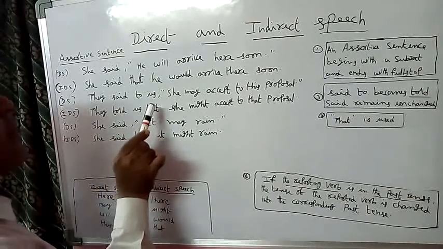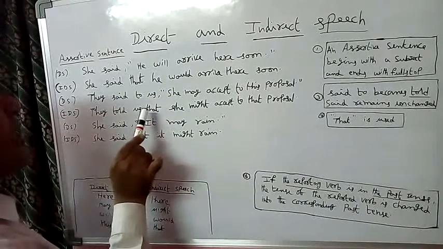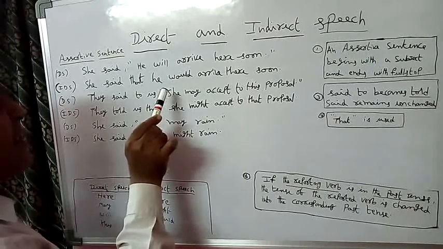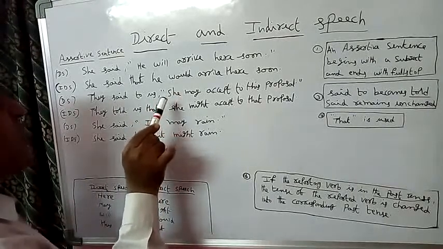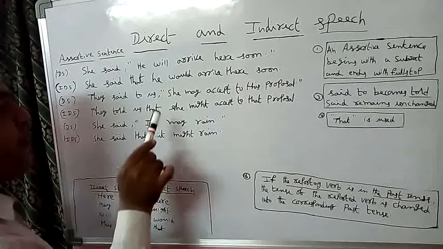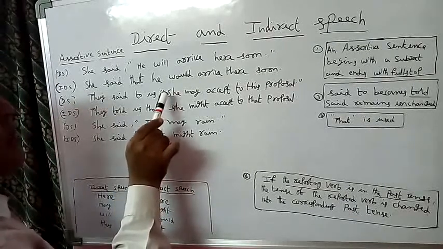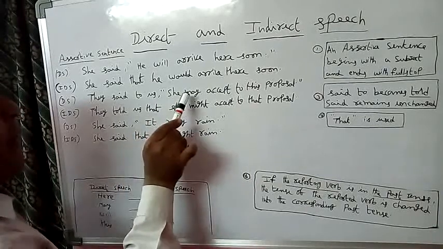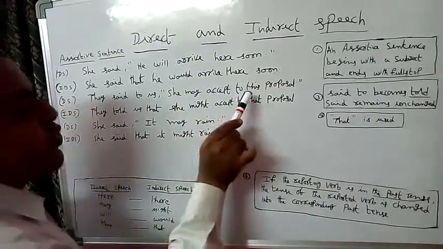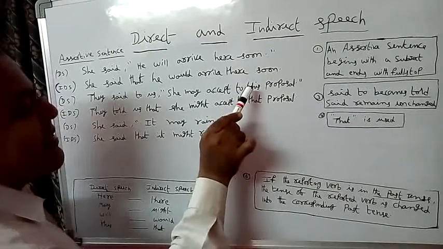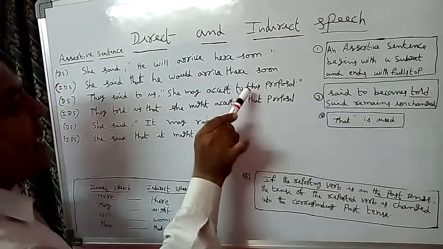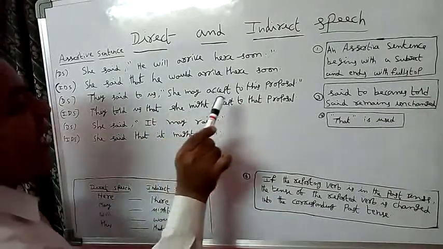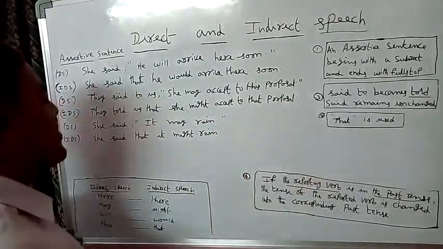"That" is used instead of the comma. Here the third person she. The same third person we must write here. Third person, singular number, she; we must write the same she here. May, past tense might. Accept to this, in indirect speech, that proposal. They told us that she might accept to that proposal.